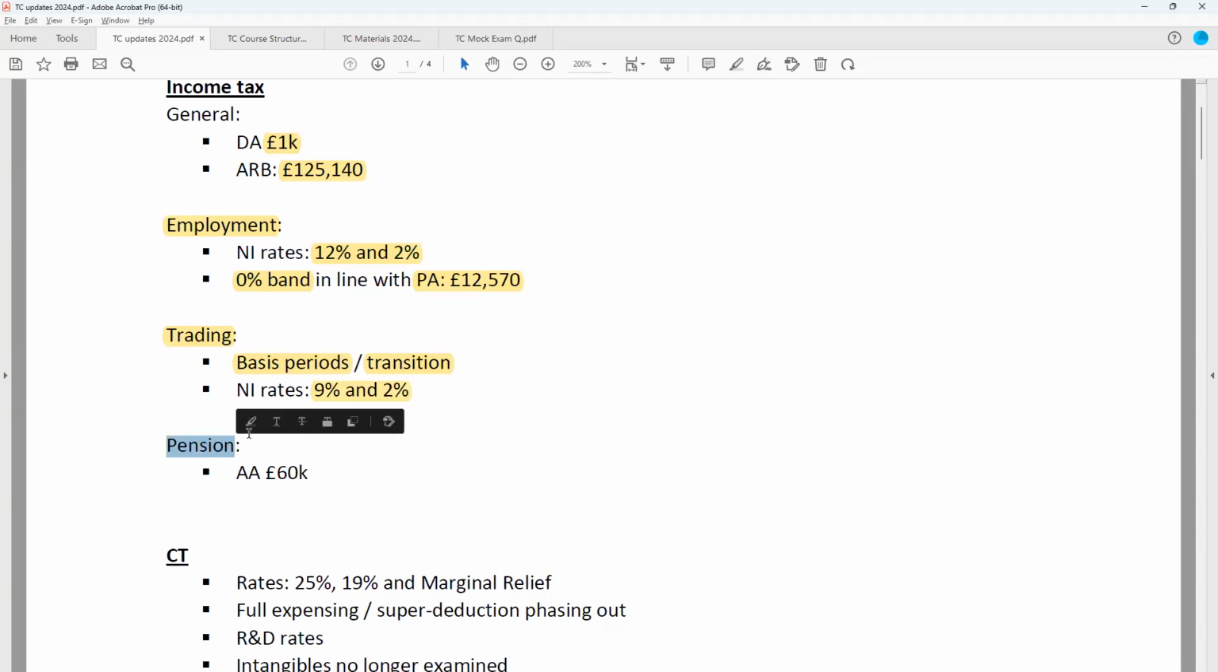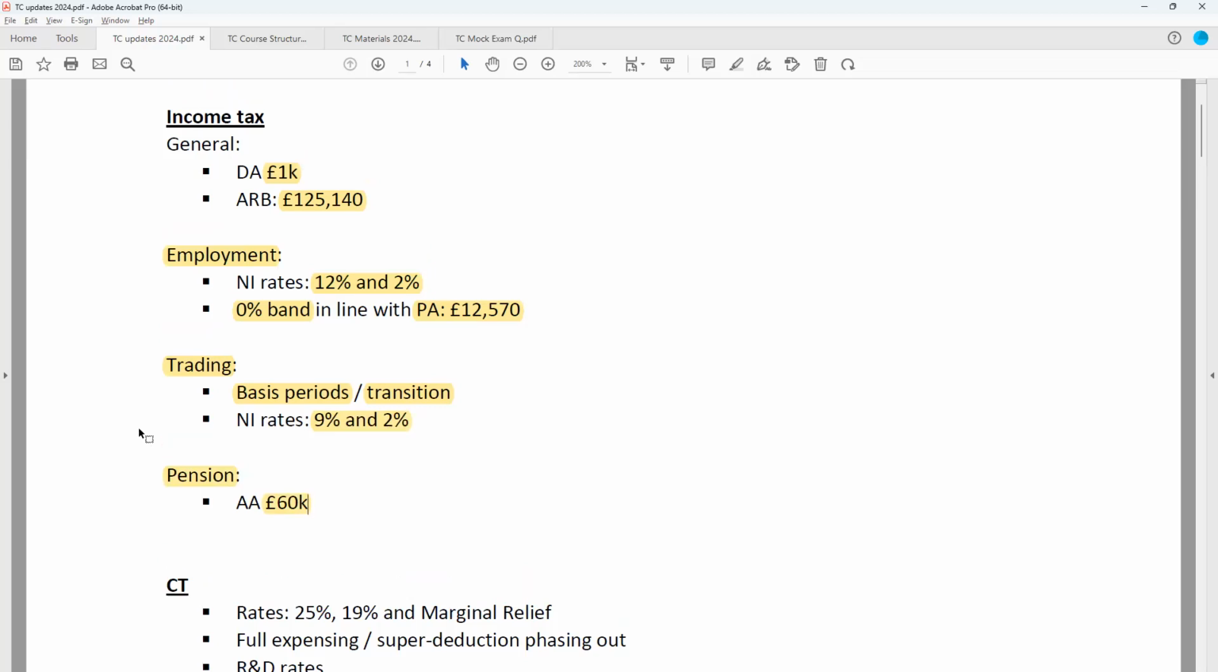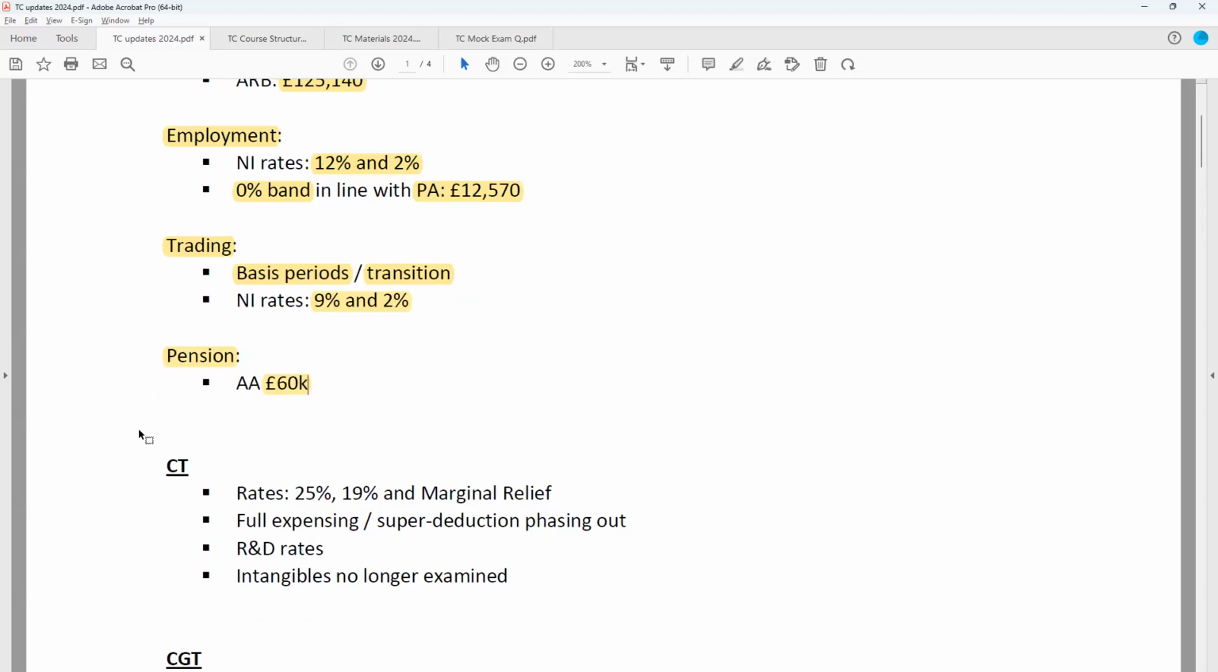So in terms of pension contributions, the annual allowance, the amount that an individual can put into their pension each year, has been increased up to 60,000. Quite a small point there, but important to note if you were more familiar with the previous 40,000.